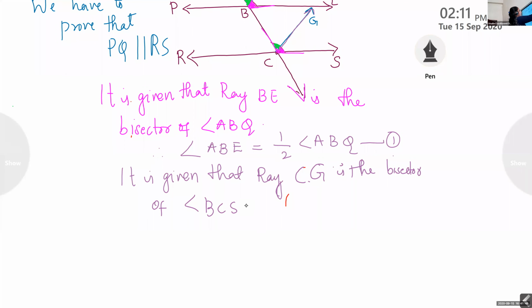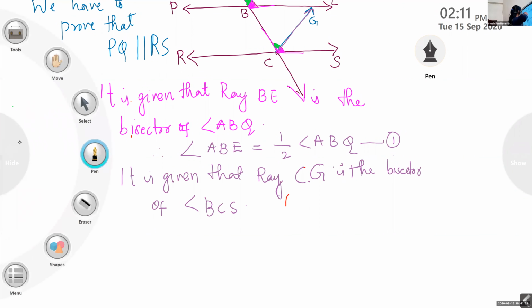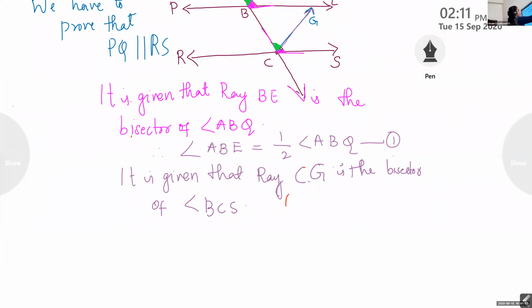Can you name this angle now? This green color angle down, the same position, corresponding angles. What is the name of it? BCG. So angle BCG is equal to half of angle BCS, correct? Yes. That is equation number 2.